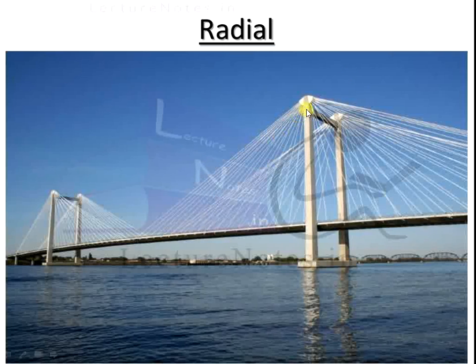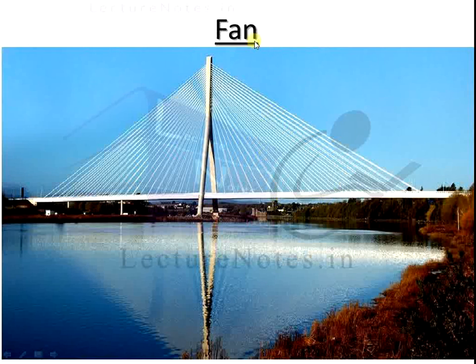All the cables are connected at this pier point. All these classifications of the cable stayed bridge are suitable for long span bridge construction. Next one is the fan, which is the combination of the radial and harp classifications.